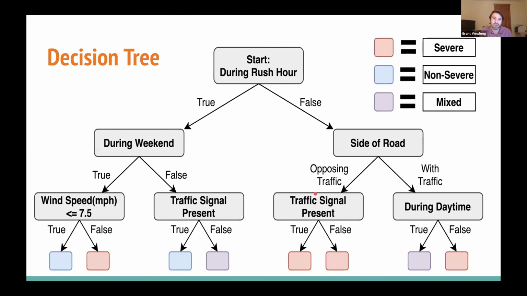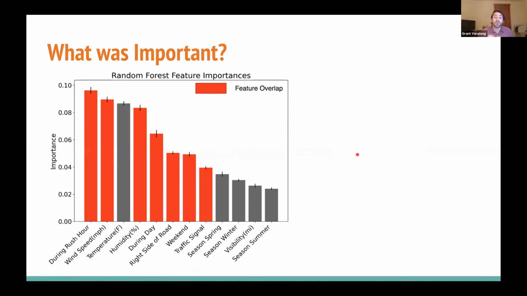Next, I wanted to look at another interpretable model, a decision tree, which is a flowchart-like tree structure where each node or bubble represents the feature or question being asked. Each branch represents the outcome, and each terminal node represents whether the majority of those samples were either severe, non-severe, or mixed. So decision trees build upon prior conditions. They're greedy algorithms in the fact that they make choices that are best at that moment. However, that being said, each of these, rush hour, during the weekend, side of the road, they all had a strong relationship toward severity.